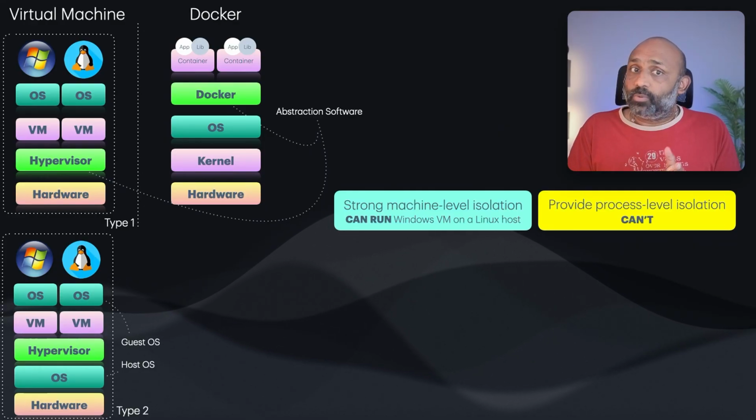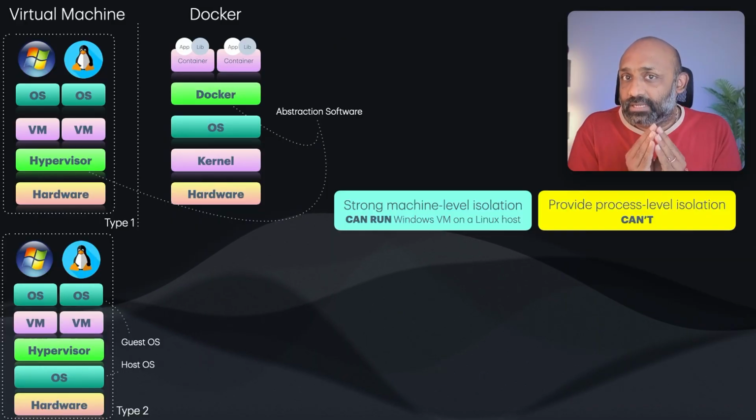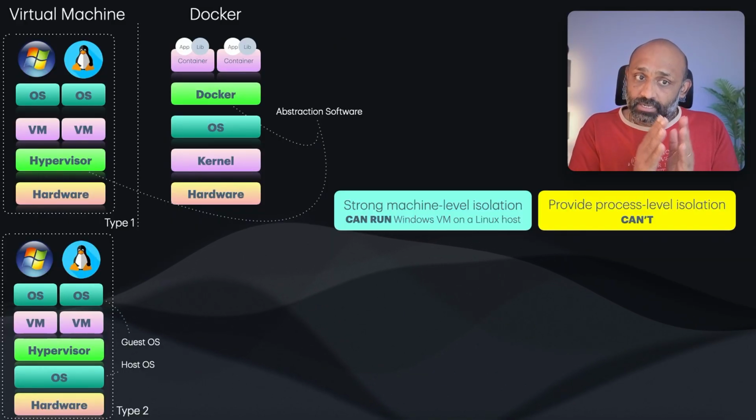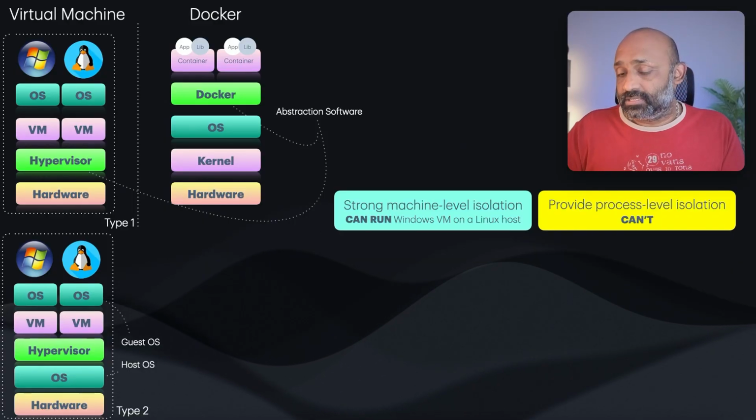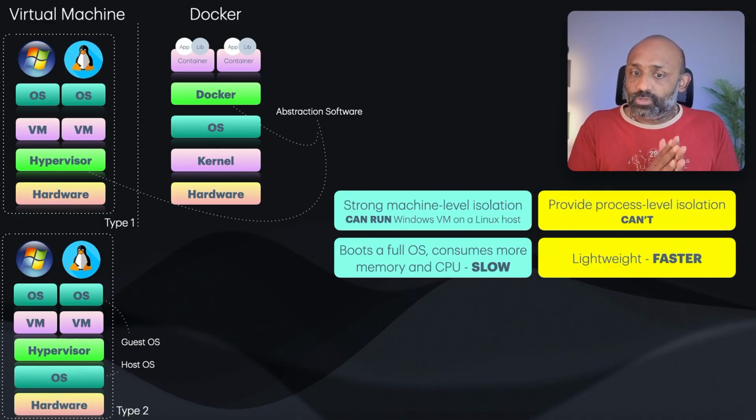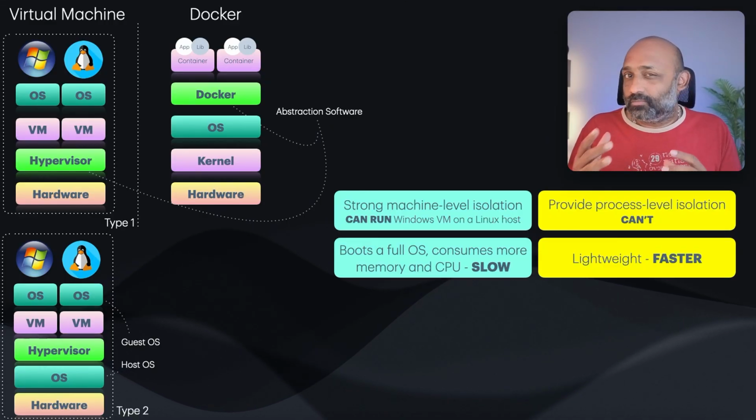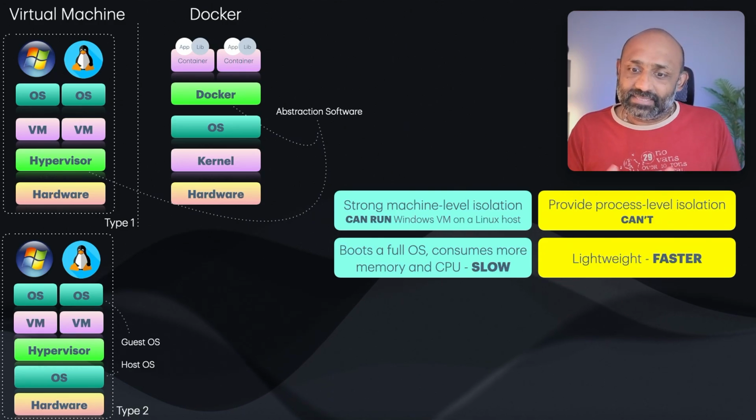But a container provides, as we keep talking about, application or process level isolation, and that is what it does. We cannot run a different operating system within a container. Okay, so that's something we need to be aware of. In the case of a virtual machine, it boots as a full operating system on the hardware. It is pretty much like booting a server on its own, so in that case, it is very slow.